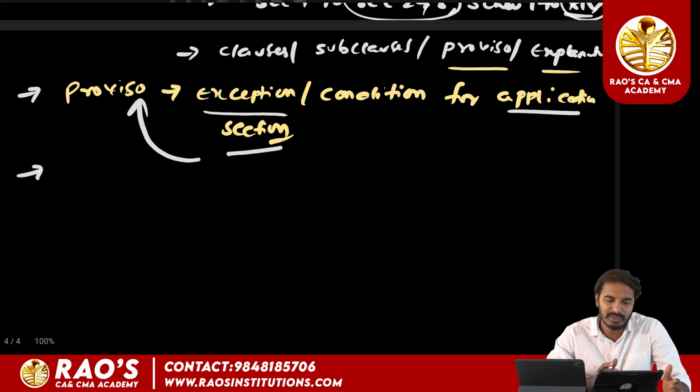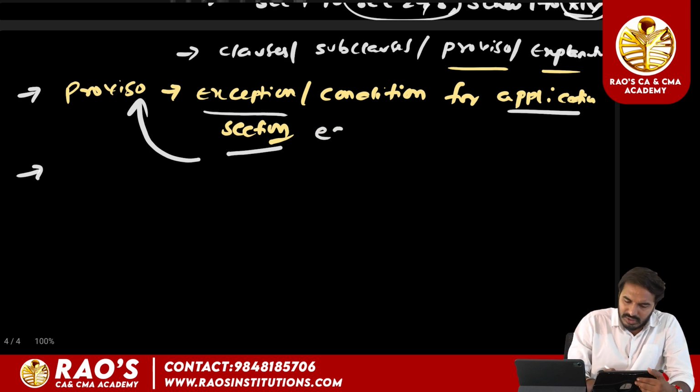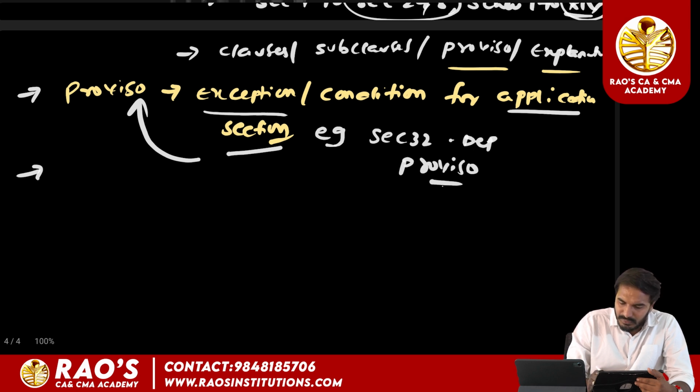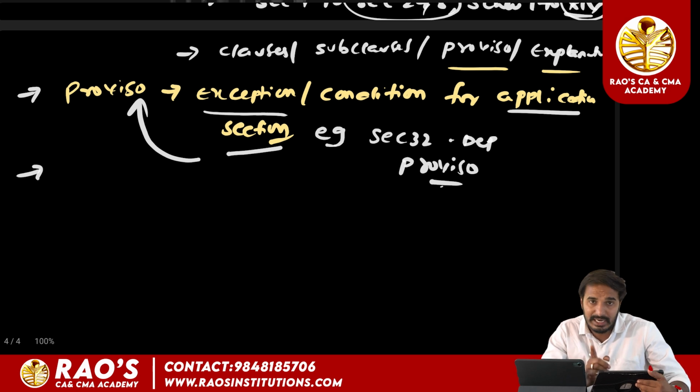So a proviso acts as an exception or condition for the application of a section. Example: section 32, depreciation, consists of different provisos. A provision is different and a proviso is different. Both are not the same.